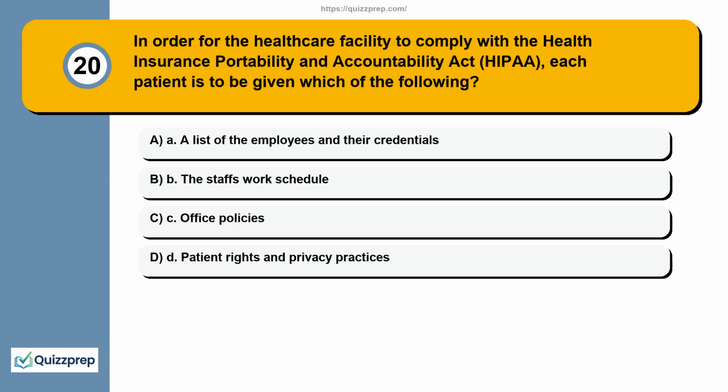Question 20. In order for the healthcare facility to comply with the Health Insurance Portability and Accountability Act, HIPAA, each patient is to be given which of the following? A. A list of the employees and their credentials. B. The staff's work schedule. C. Office policies. D. Patient rights and privacy practices.